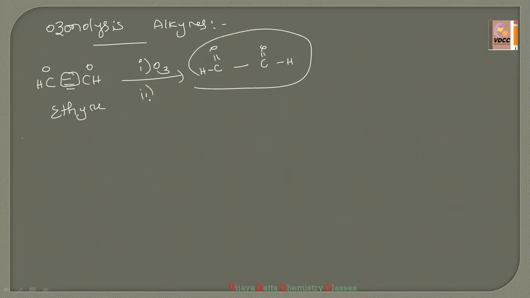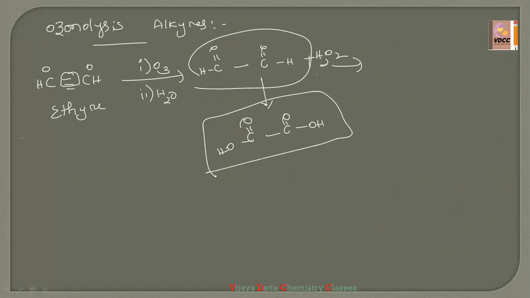If for the second option they have given H2O, then it is further converted, since H2O2 is formed as a side product. That side product converts this into COOH, COOH, which is nothing but oxalic acid. This is glyoxal, like COH and COH. This is oxalic acid, right? So we just have to check what reagents are given on the arrow. This is the first example shortcut. Now you can practice more examples.